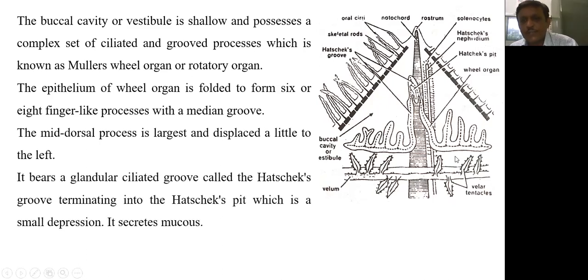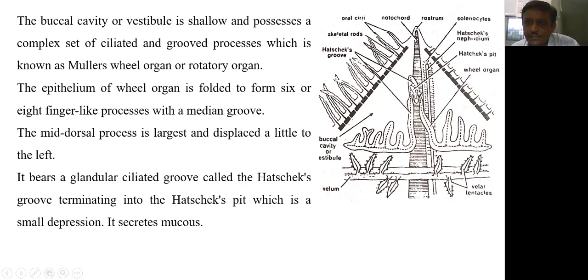This mid dorsal process bears a glandular ciliated groove called Hatschek's groove. Here, this ciliated groove is also labeled as Hatschek's groove. So this ciliated median groove is Hatschek's groove, and this Hatschek's groove finally terminates into a cavity which is called Hatschek's pit.